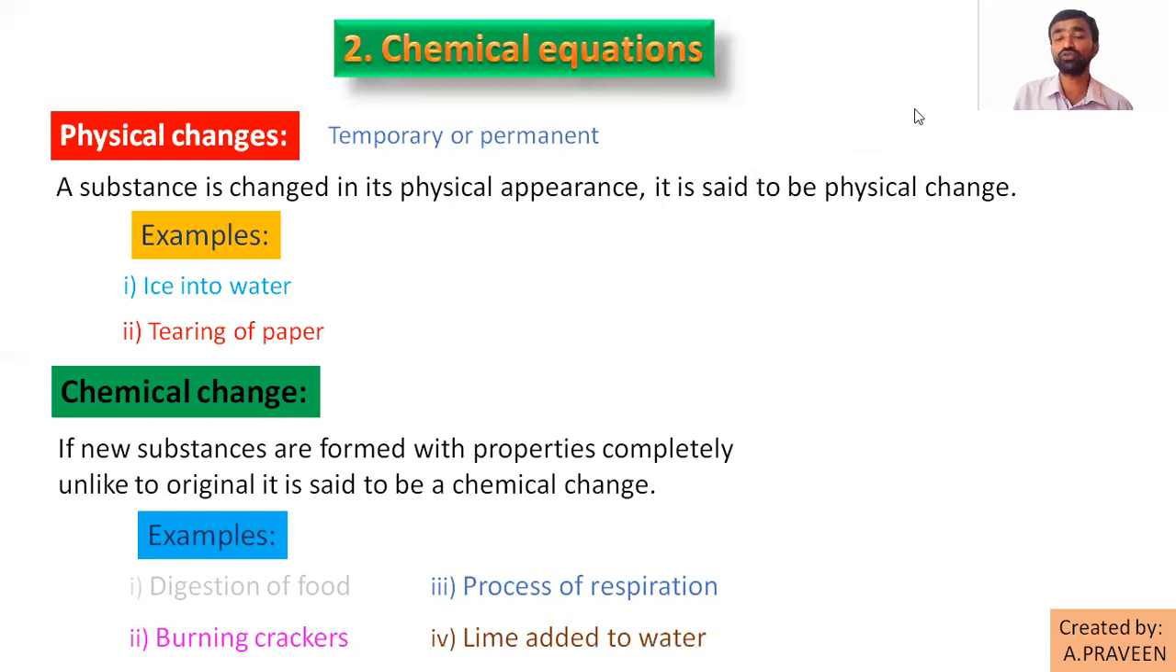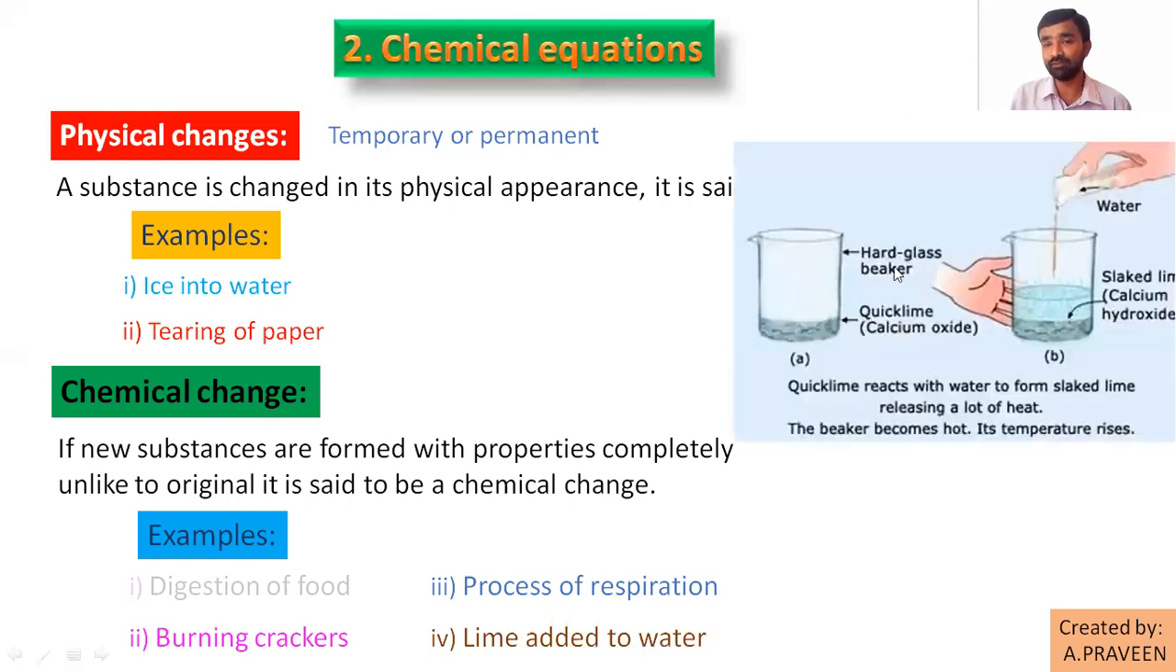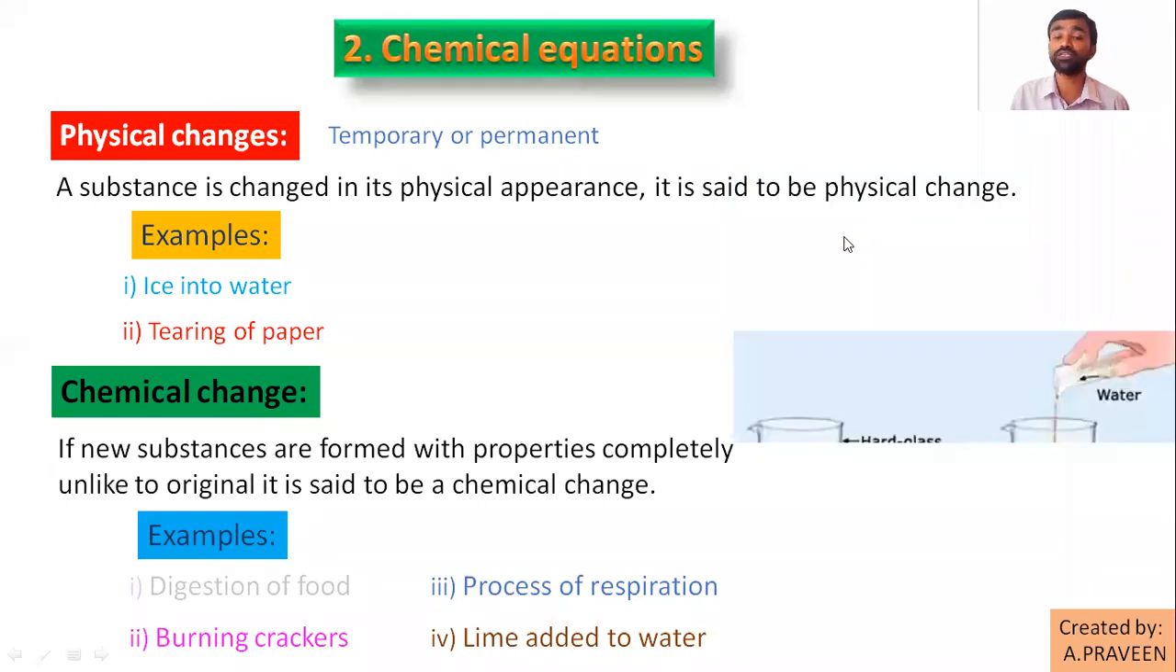Then lime added to the water. Adding lime to the water, what happens? Water and calcium oxide combine. They will give you a new product. And if you touch the contents in the beaker, then you will feel hot. If you check the nature of the substance, the water's nature is different, the calcium hydroxide's nature is different. Okay, so this is also given as an example for chemical change.